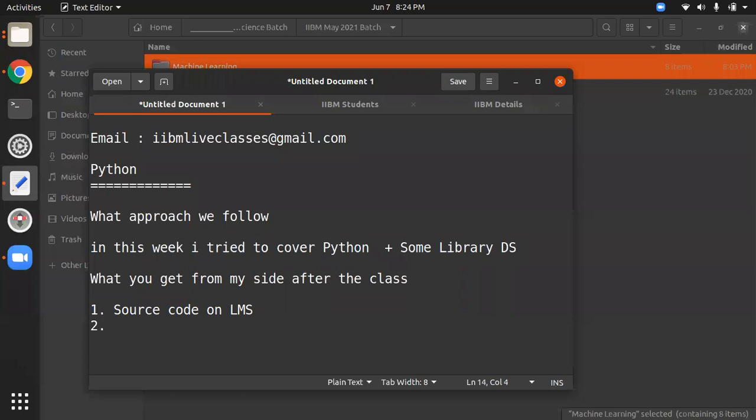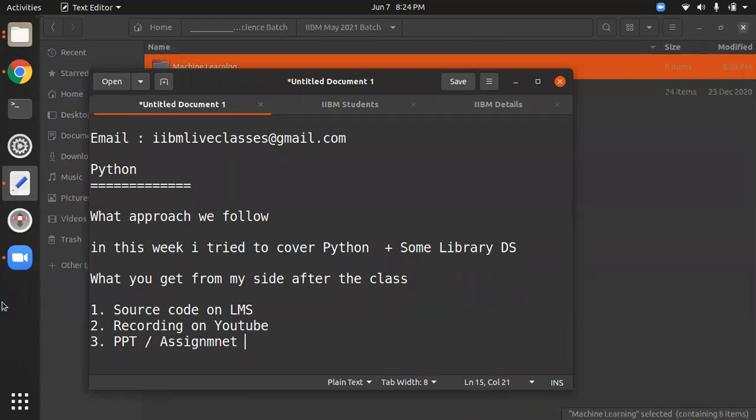You can log in and get everything in the form of PDF. Then you get a recording on YouTube. The third thing, PPTs if there are any, and assignments if there are any. These things you get from my side.